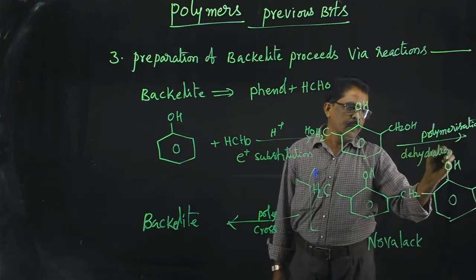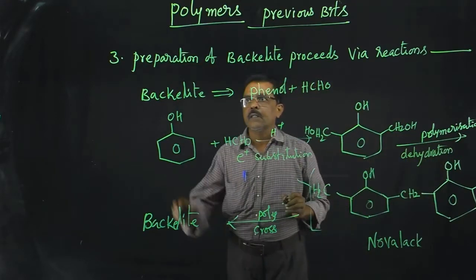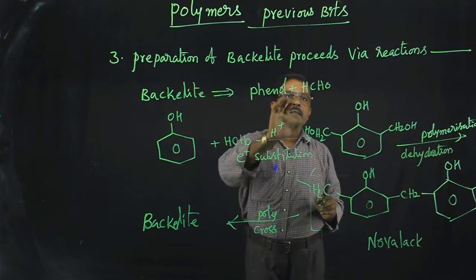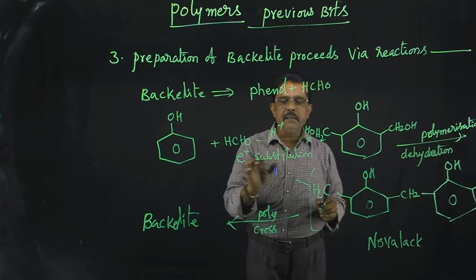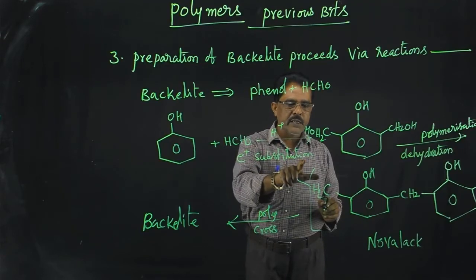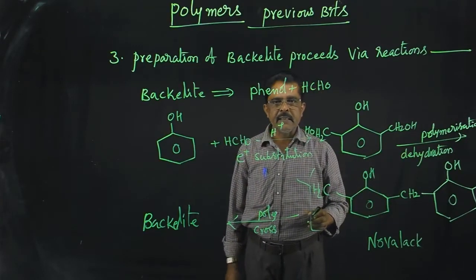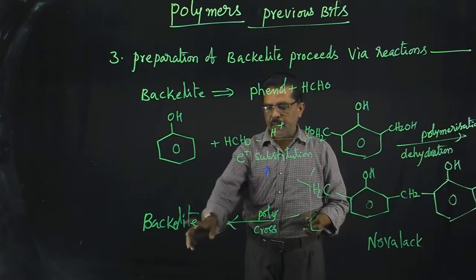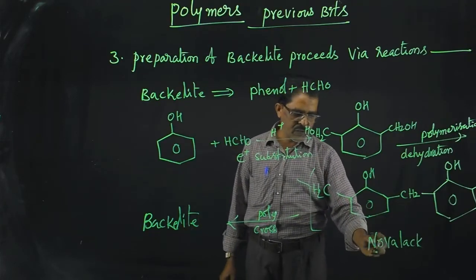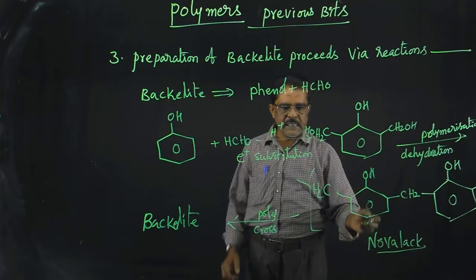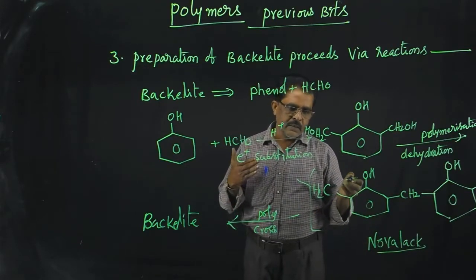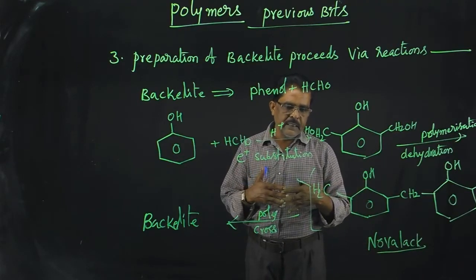Both reactions take place in the preparation of Bakelite, which proceeds via electrophilic substitution reaction followed by dehydration. First Novolac is formed. This Novolac again undergoes reaction on heating.